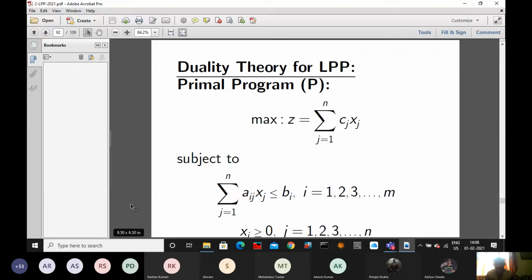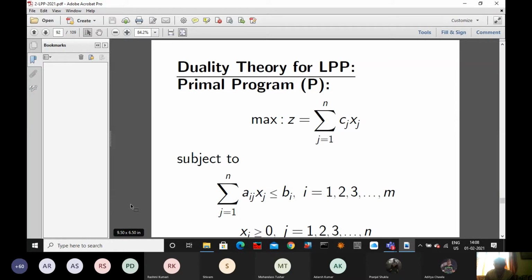If you can solve primal, then you can solve dual also. If you can solve dual, then you can solve primal also. Of course, out of the two, you only have to solve one, depending on the need. Sometimes the maximization type problem is easier to solve, and minimization is difficult. For minimization, we use the big M method and the two-phase simplex method, and of course we will also use the dual simplex method. We'll discuss that.